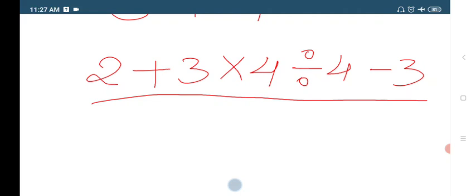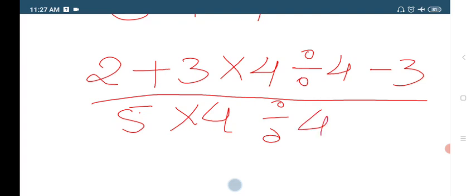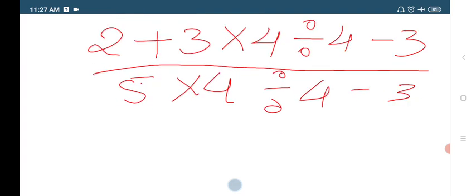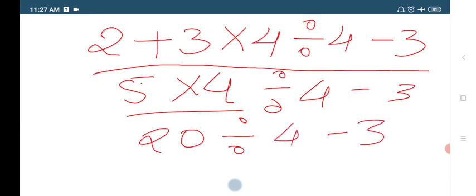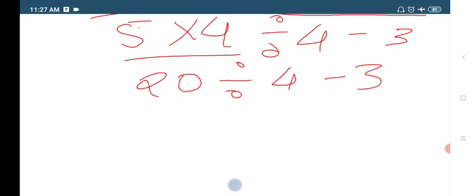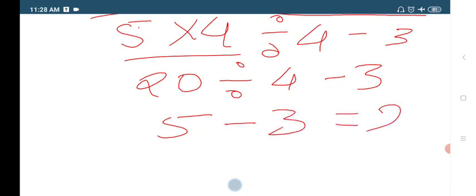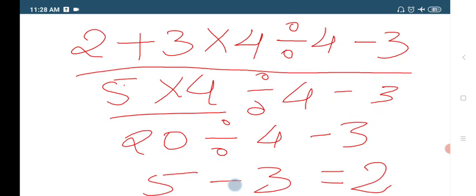Generally, we first say 2 plus 3 is 5, then 5 fours are 20, divided by 4 is 5, minus 3 is equal to 2. This is how generally we interpret the equation, right?